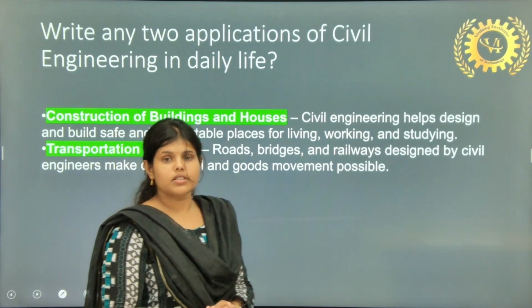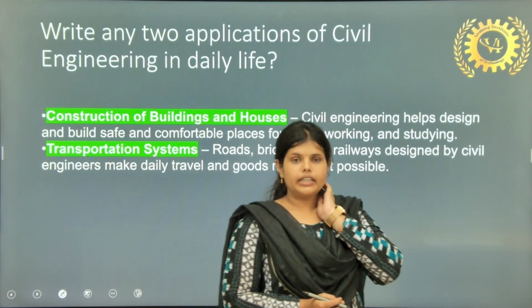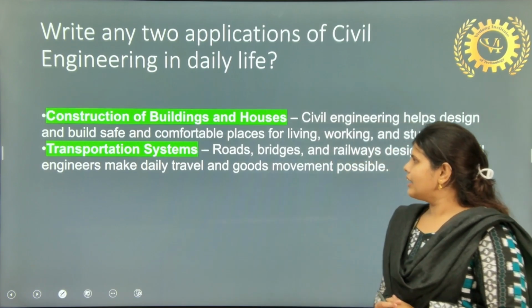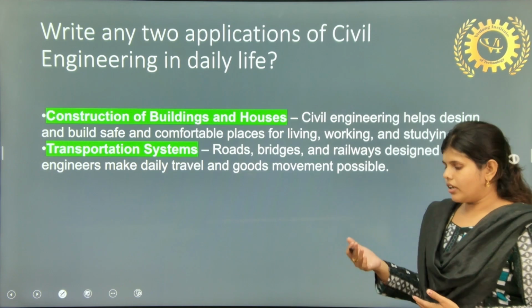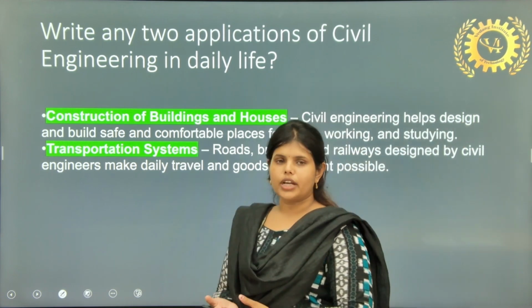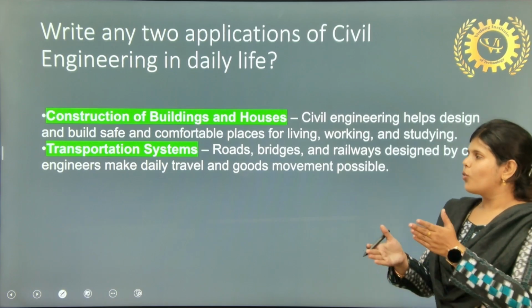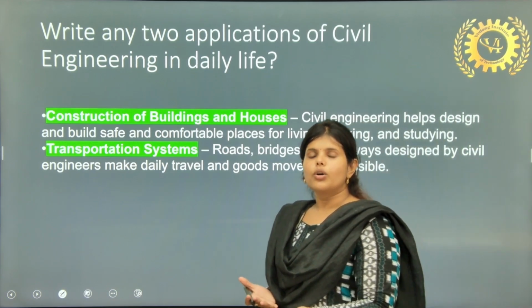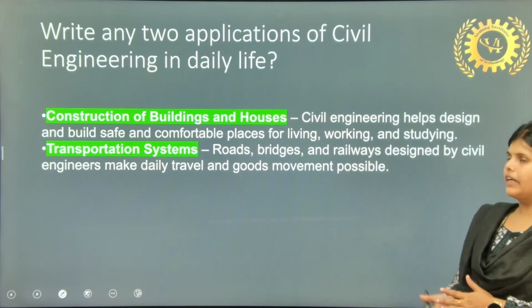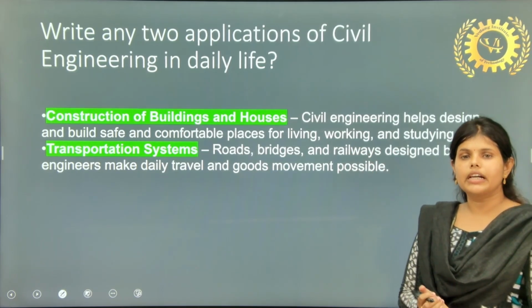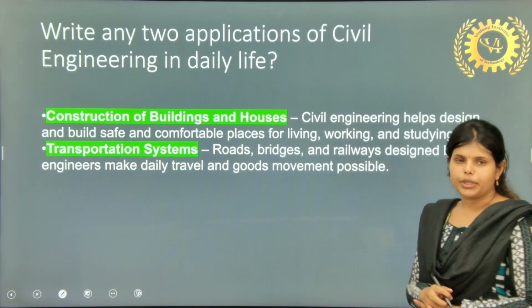So the next question is: write any two applications of civil engineering in daily life. In daily life, you can say construction of buildings and houses. If we just step outside, we can see construction. We are staying in construction. If we step outside, we will stay in a construction part. So construction of buildings and houses, like civil engineering helps design and build safe and comfortable places for living.